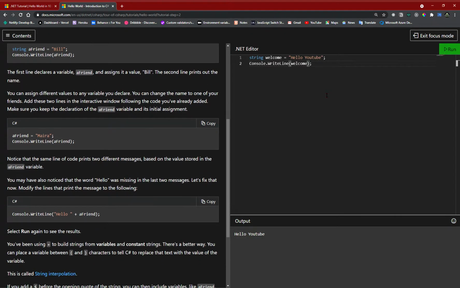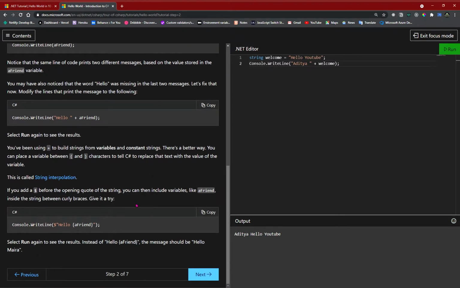Also, you can do this. If you want to concatenate the variable with the string, I can type my name in here, and I think this is going to work. So let's type in here, and it says Aditya, hello YouTube. Okay, let's move on.